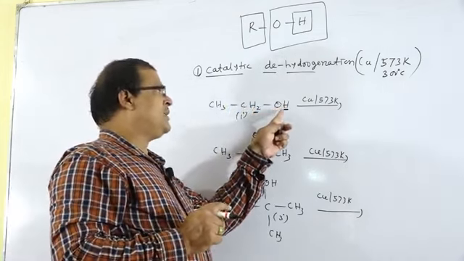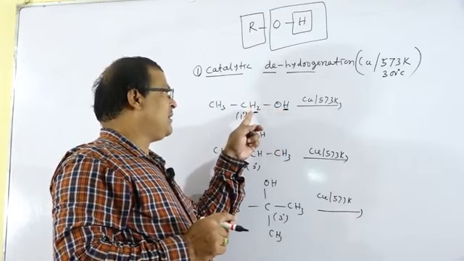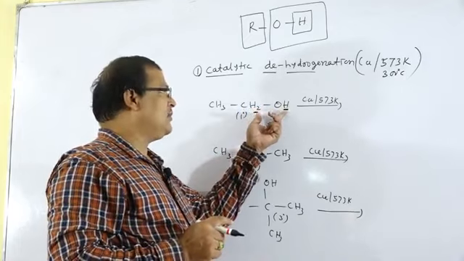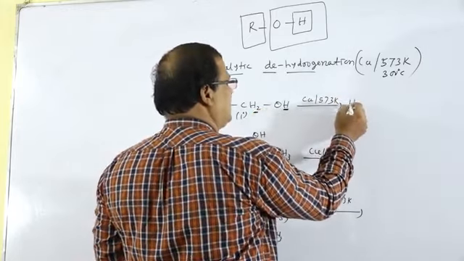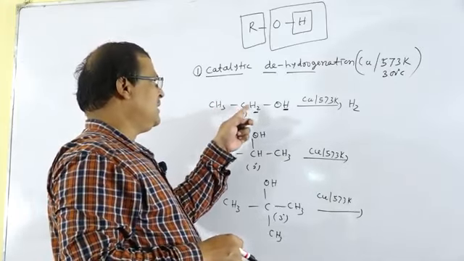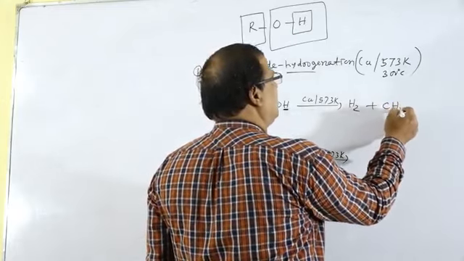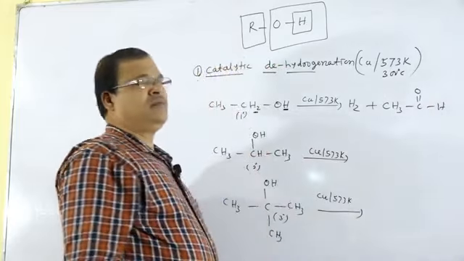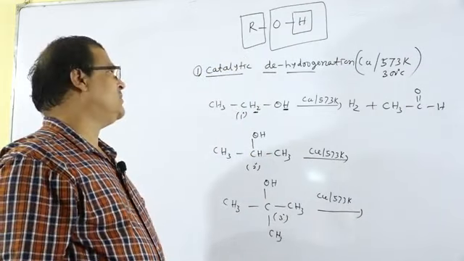The hydrogen atom from the OH group and the hydrogen from the carbon atom to which the OH group is attached are removed as H2. Then what is the product left? CH3CHO. There is the formation of an aldehyde, CH3-C double bond O-H, that is acetaldehyde CH3CHO.